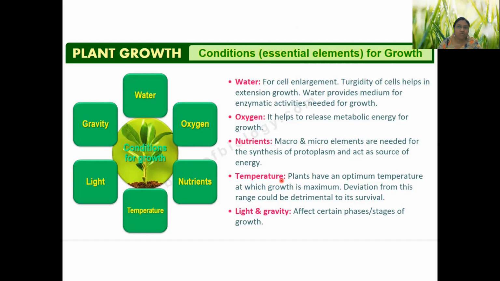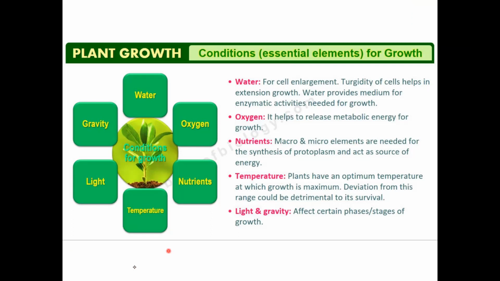Some plants like coniferous plants and others grow very comfortably in very low temperature. Desert plants grow very comfortably in desert conditions, but all plants cannot withstand that. So obviously there is a specific temperature required for specific types of plants.